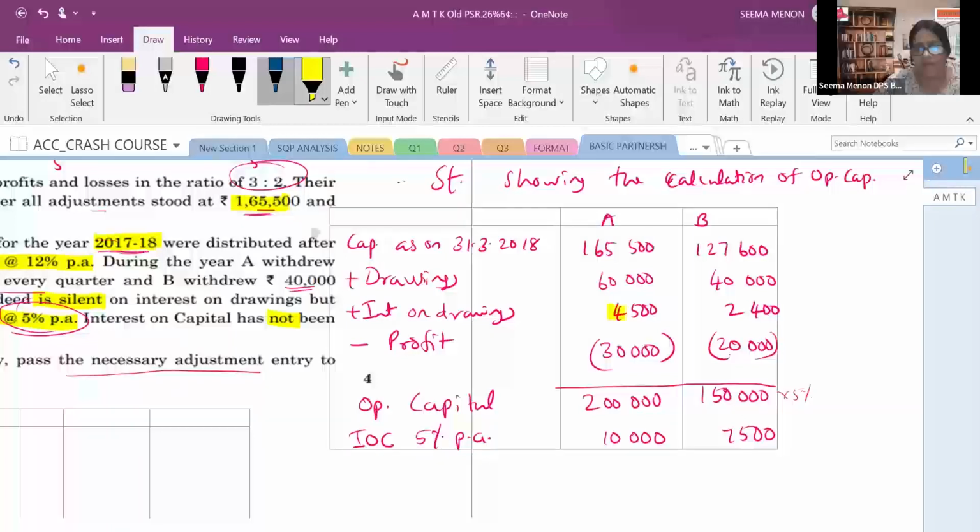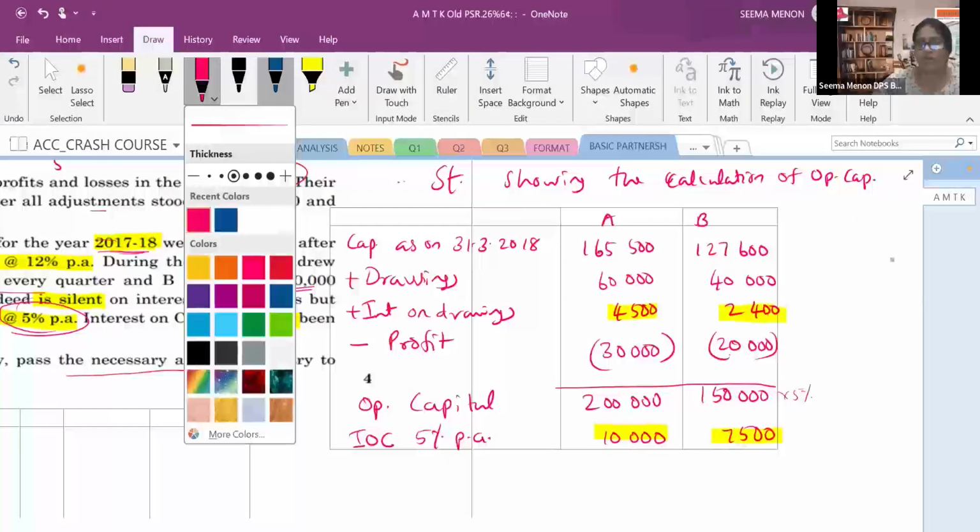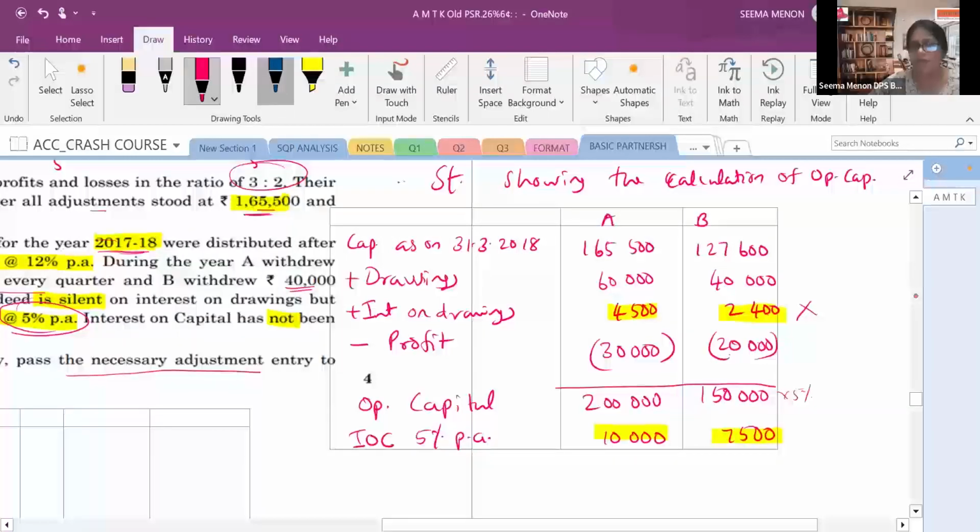Now I will highlight that interest on drawing. This is not to be given. ये देना नहीं था, but they charged. Interest on capital आप देखिए. Interest on capital के लिए क्या है? That is to be charged, but they did not charge. ठीक है ना? So ये आप उन्होंने wrong किया है, and that means not to be charged, but they charged it. Okay. Here it is to be given, but they did not charge.